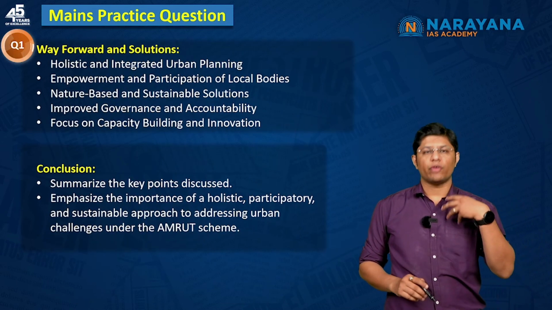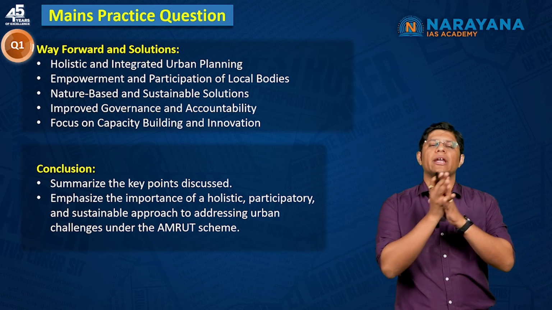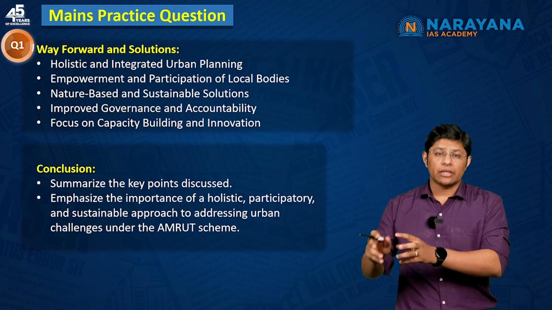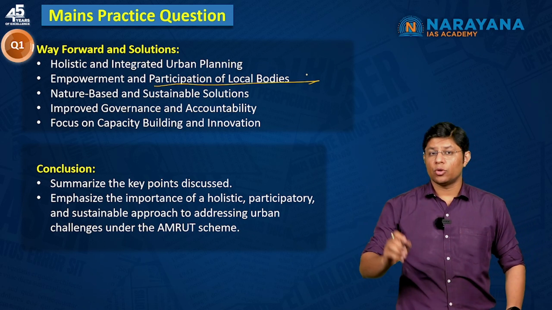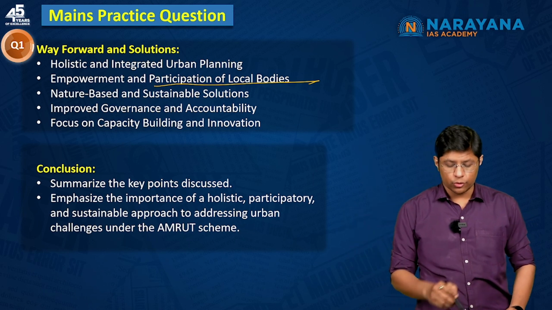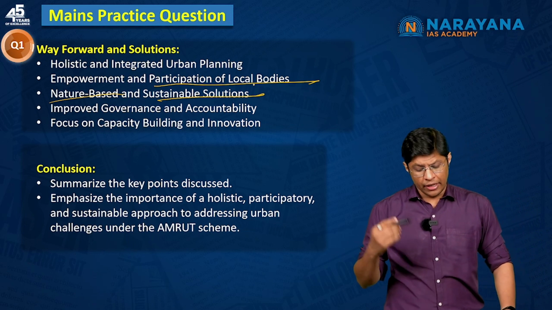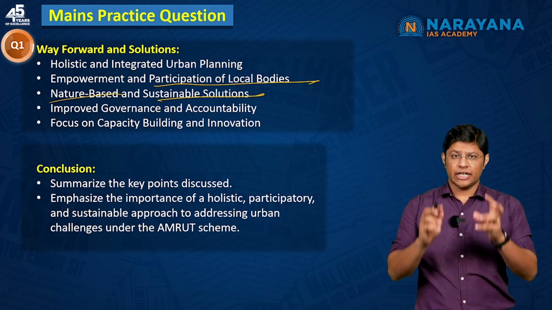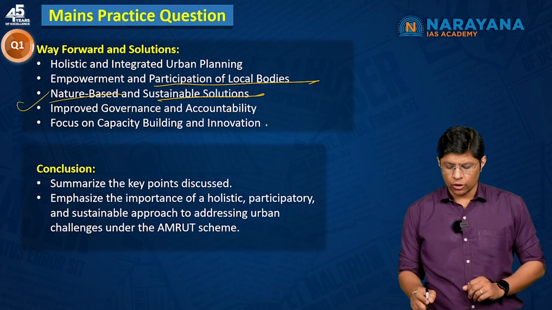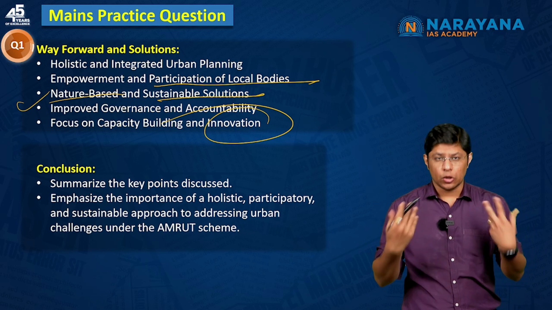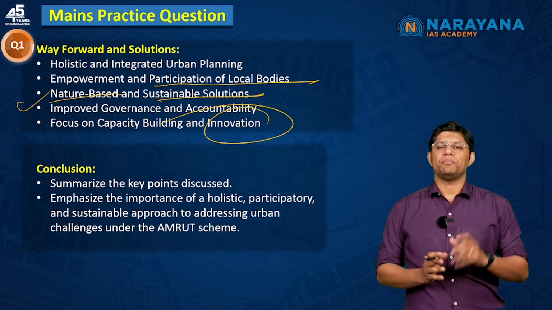Then finally, in the way forward, you can mention that we need to have an integrated holistic approach wherein we can integrate transportation and other services, right? Then we have to empower the participation of the urban local bodies like corporation, and then we have to adopt nature based and sustainable solution like rainwater harvesting, etc. Then we have to focus on governance, that is the governance has to be transparent and accountable, right? And we have to focus on adopting innovative technologies to find solution, right? So this is how students have to write the answer for a mains based question.